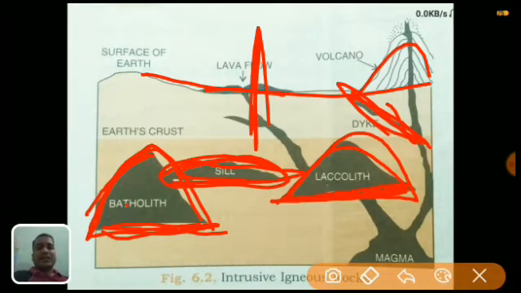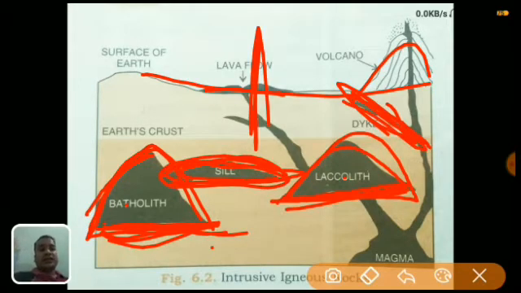So it's very simple. These two are the same structures, but the only difference is that a dike does not have a common flat base, whereas a sill has a flat base. It is a horizontal structure, while the dike is the longitudinal structure. So it is very easy. I hope it is clear.